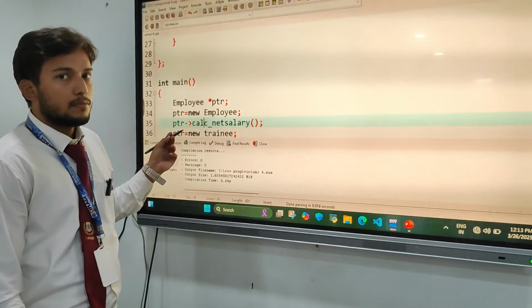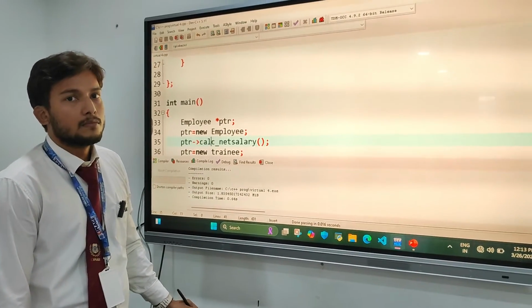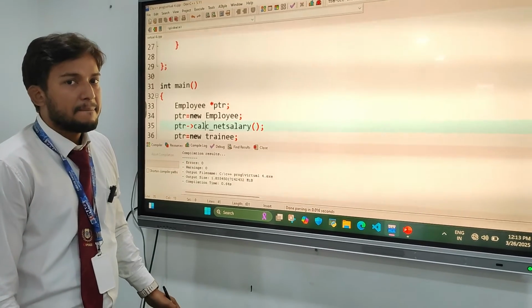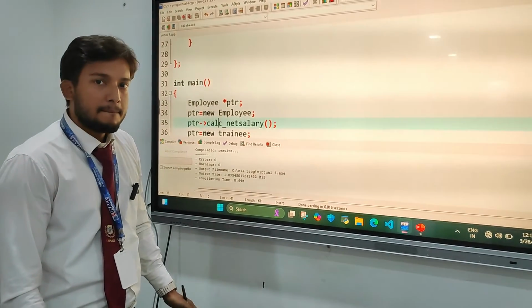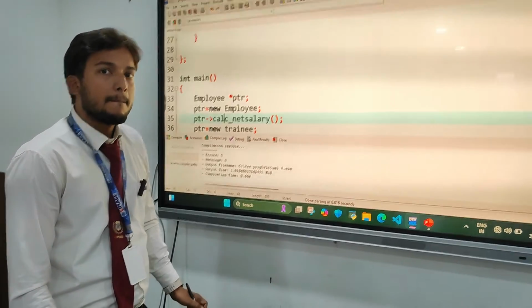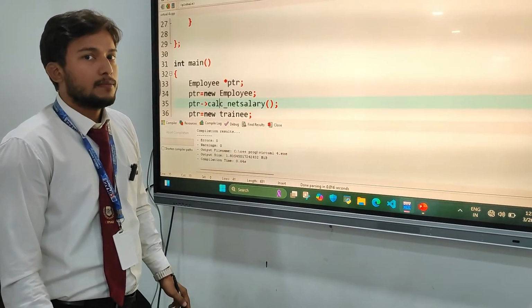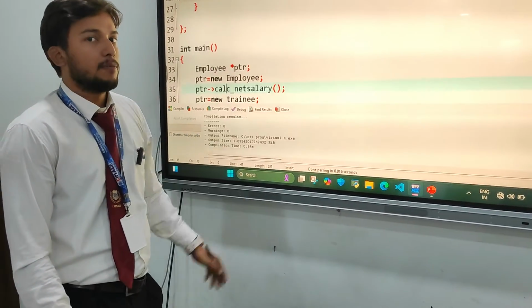But without making it a virtual keyword, you are trying to call the method of trainee or confirmed, and it is not calling it, because the pointer type is employee, so it always invokes the employee type. Right?